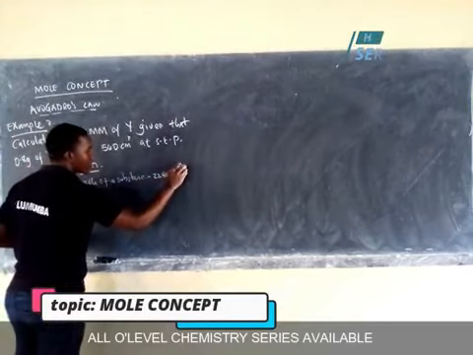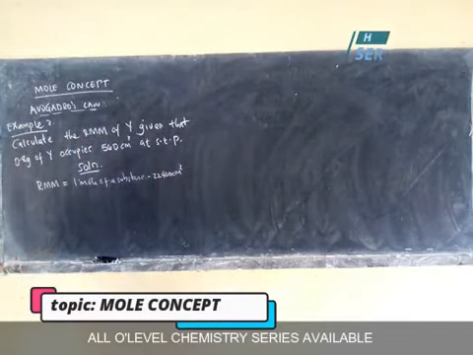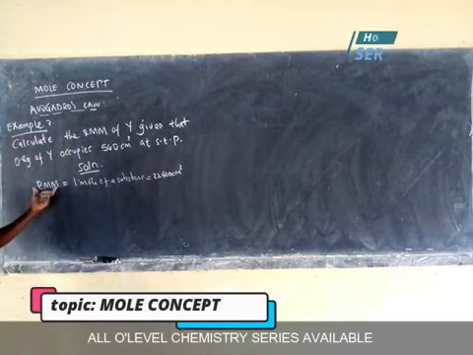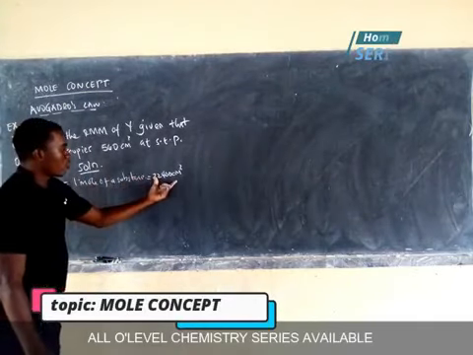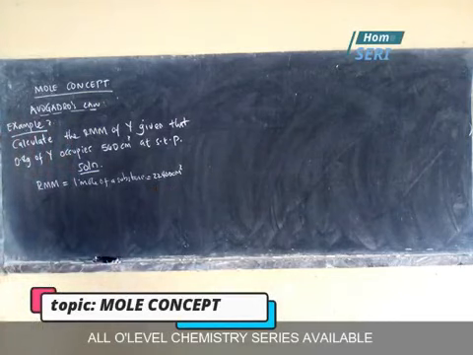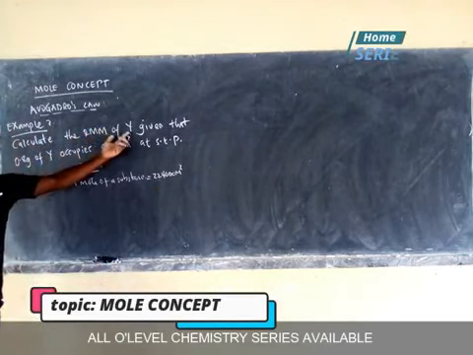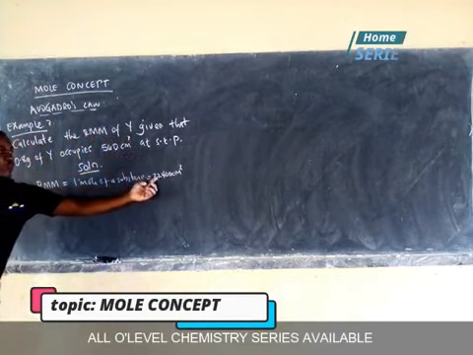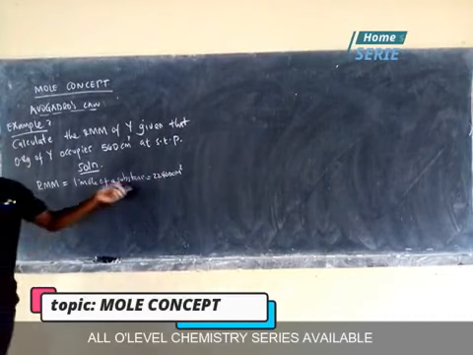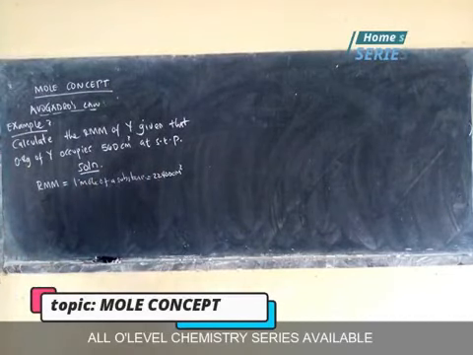22,400 centimeters cubed. So don't forget these 3 principles, that 1 mole of a substance is equal to the relative molecular mass. And the relative molecular mass occupies 22,400 centimeters cubed. So we are going to get the mass of this Y that occupies 22,400 centimeters cubed. In that case, we shall have gotten the relative molecular mass. So we write that